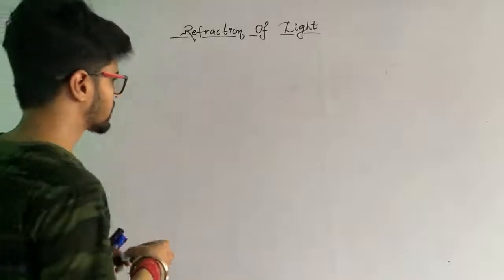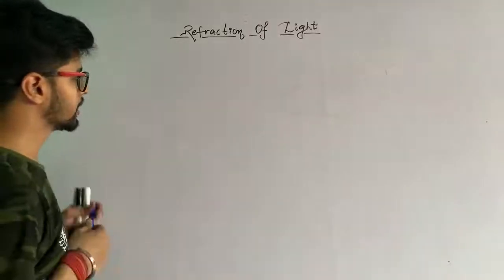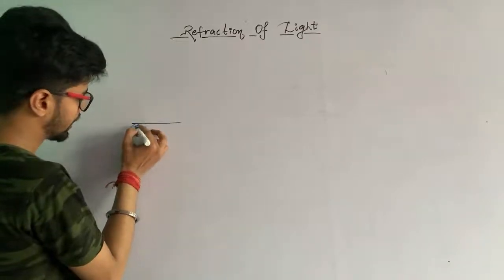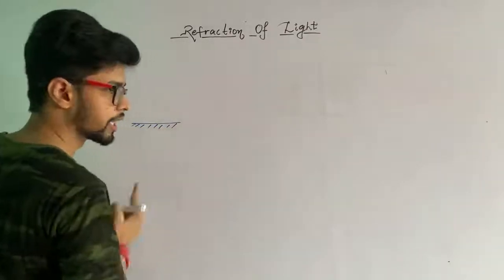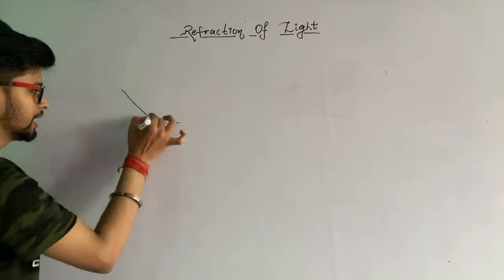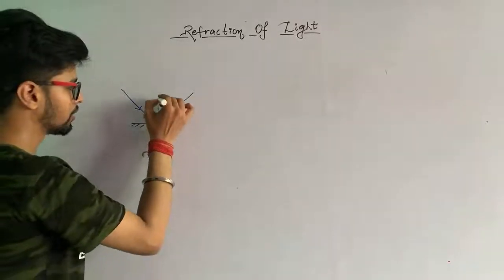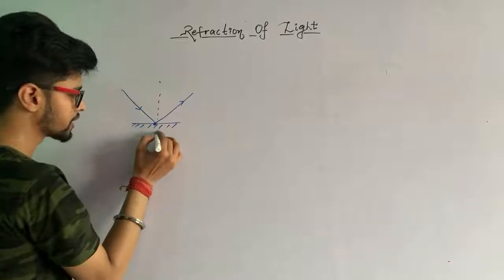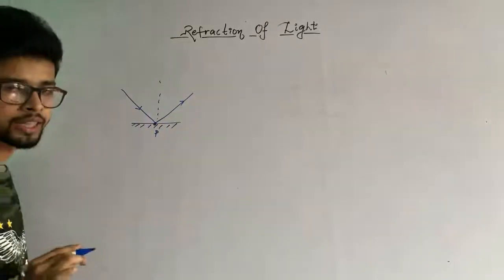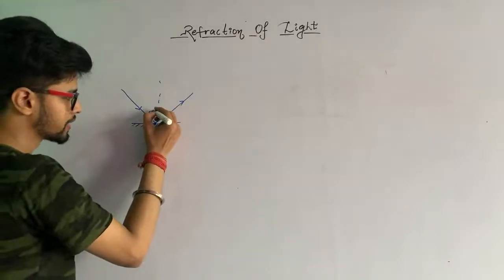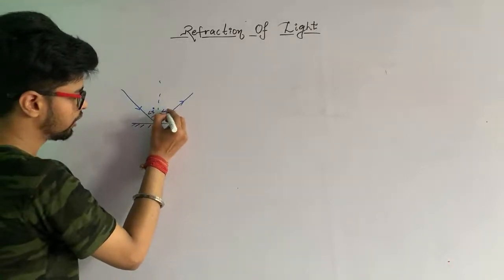If we are talking about the laws of reflection, then you should remember that the incident ray, reflected ray and the normal at the point of incidence all lie in the same plane. Another one was that the angle of incidence is equal to the angle of reflection.